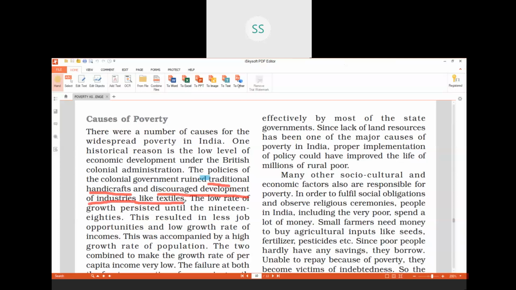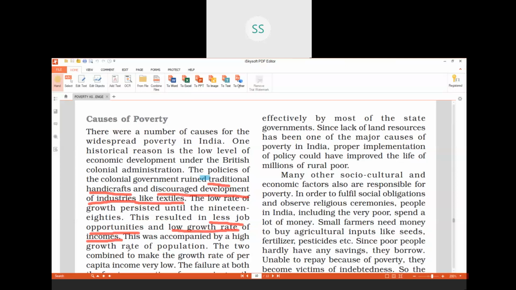The machine-made cotton textiles were much cheaper than the cotton cloth made in the handicraft industry, because of which many people engaged in this industry lost their jobs. There was no work for them to do. So this resulted in fewer job opportunities and a low growth rate of income.